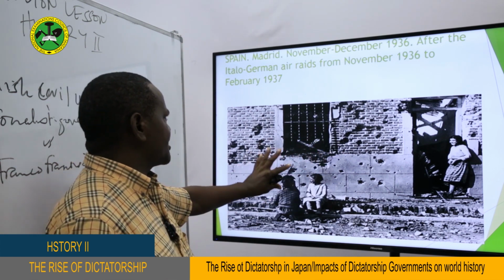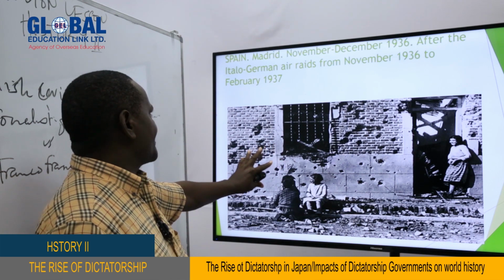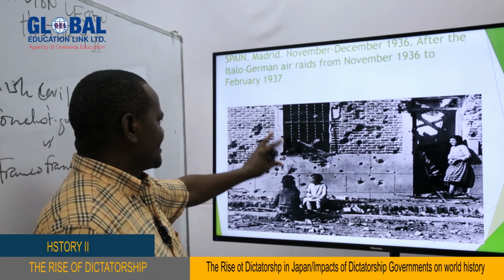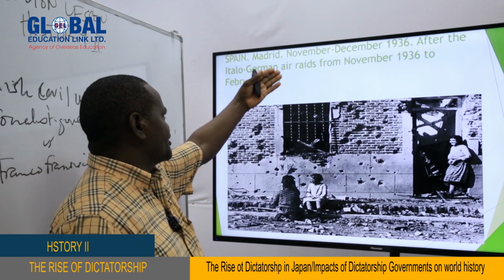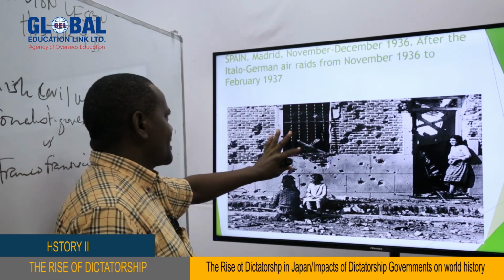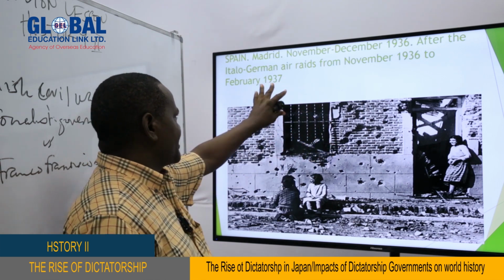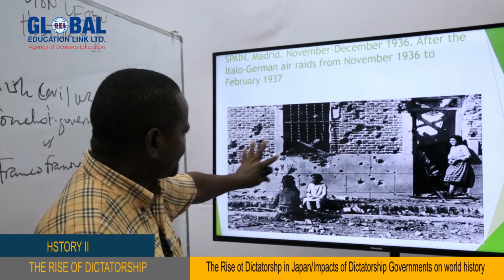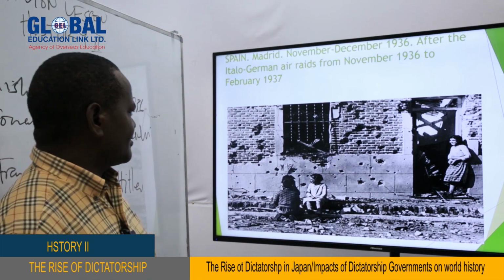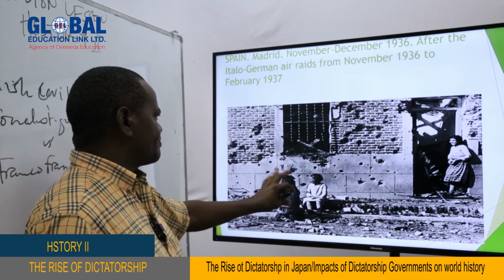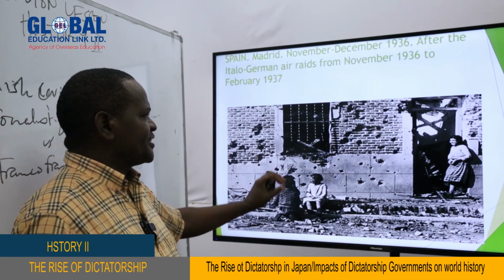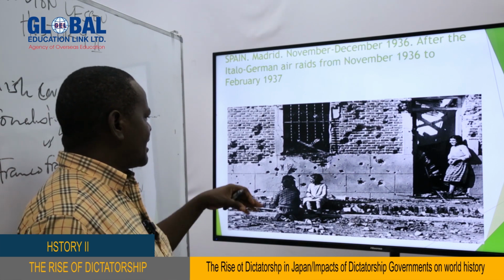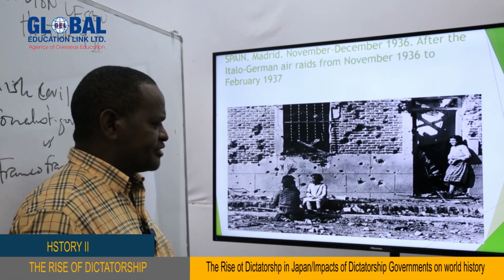This is a building which has been destroyed by the Italo-German air raid. That means the Italian and German air raid of November 1936 to February 1937. As you can imagine, there was destruction. This is just a simple example of how Spain was destroyed, but you could see this in most parts of Madrid in Spain.